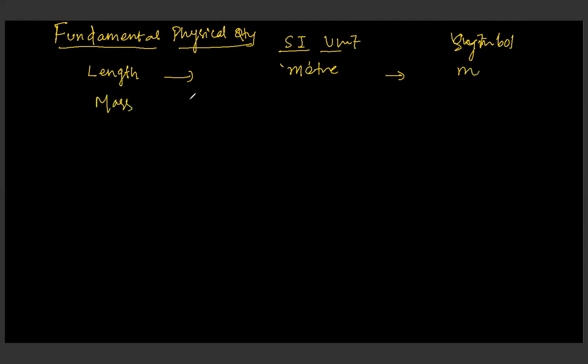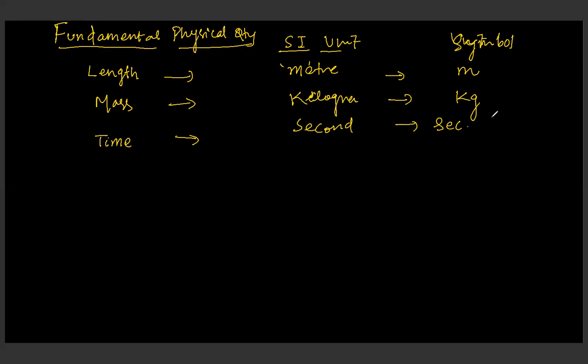Next one is mass. SI unit is kilogram and symbol is kg. You can get it in any of the standard books also, that's not an issue. Next one is time. Its SI unit is second and symbol is small s. Next one is temperature.